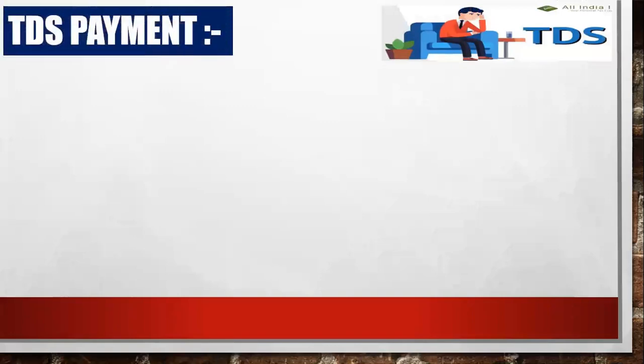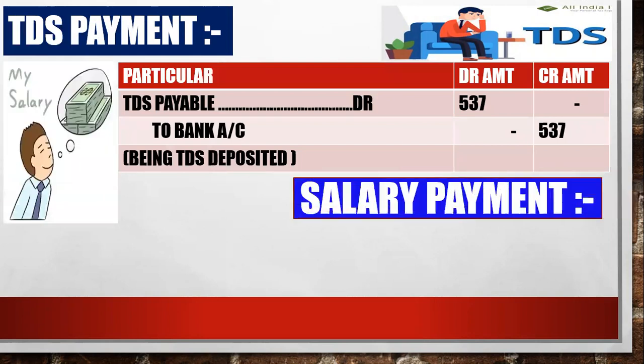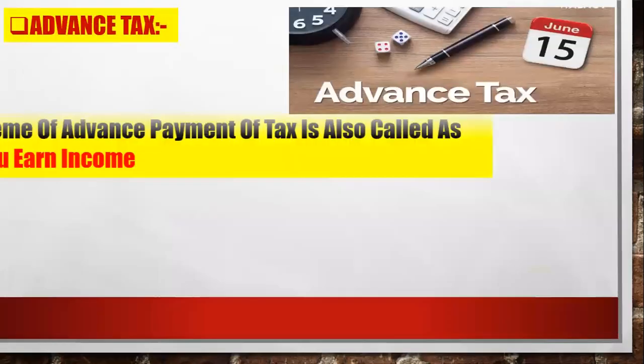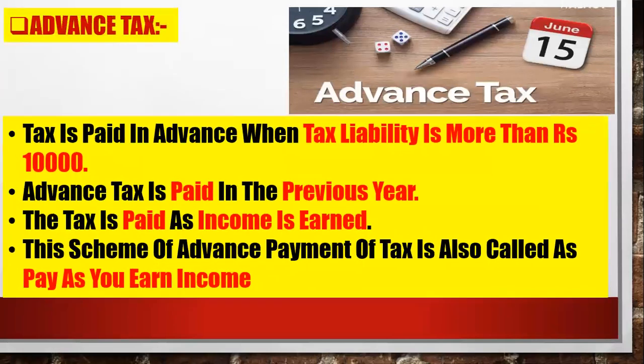Just remember the calculation for employer PF, it comes to 13%. ESI will be 3.25. This is the advance tax we have learned. If tax liability is more than 10,000, you have to pay the advance tax.